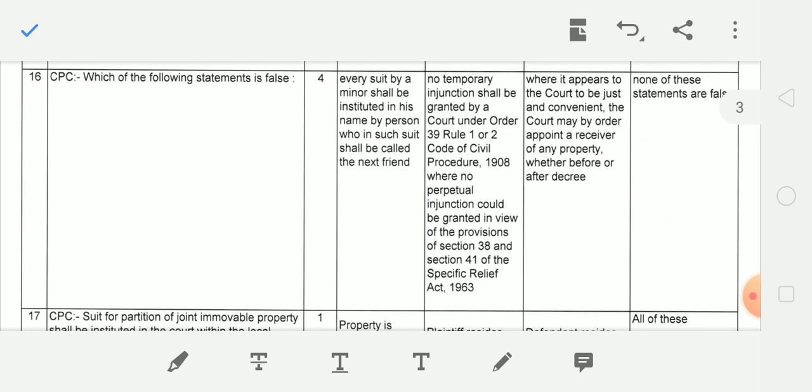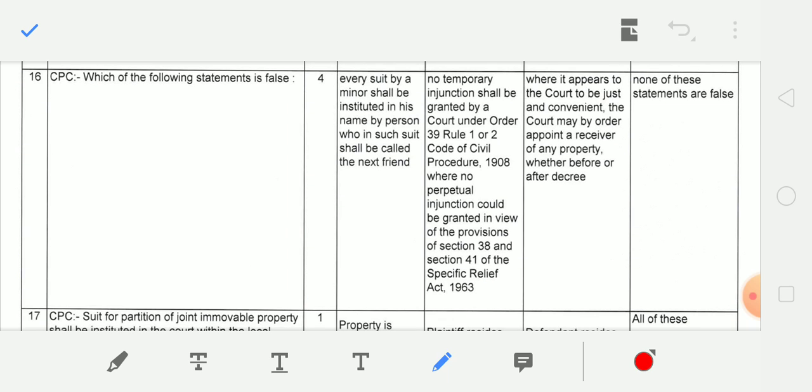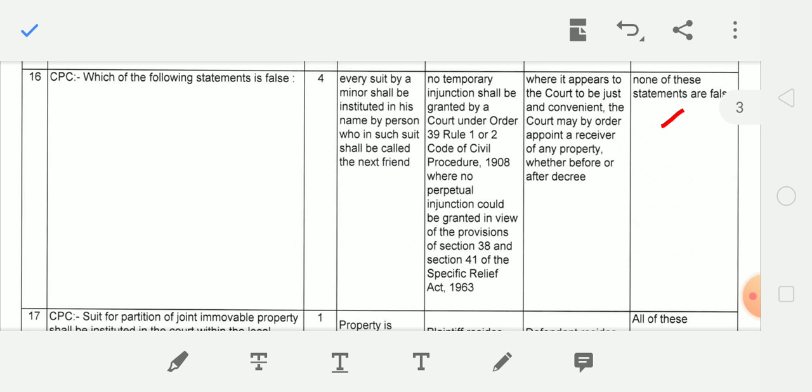And you have to read all the 4 statements, and here the correct answer will be none of these statements are false because all are correct. Every suit by a minor shall be instituted in his name by a person who in such suit shall be called the next friend. No temporary injunction shall be granted by a court under Order 39, Rule 1 or 2.